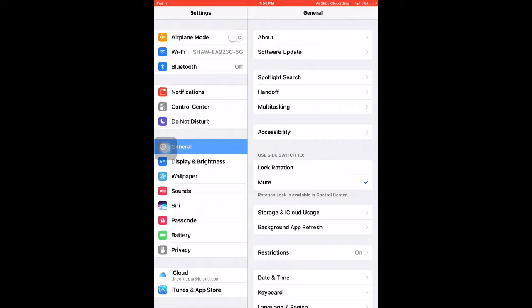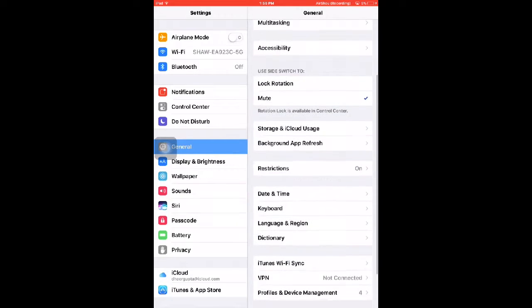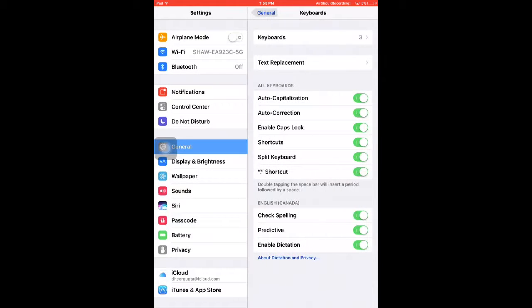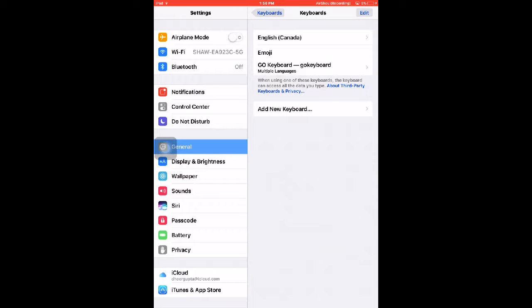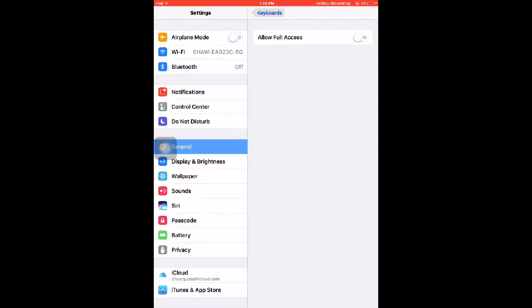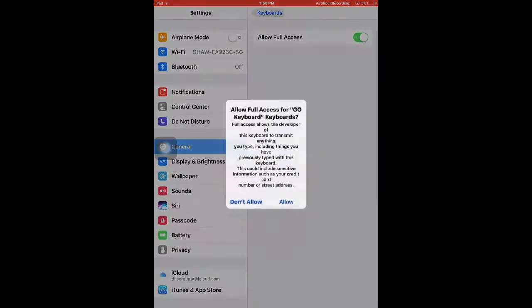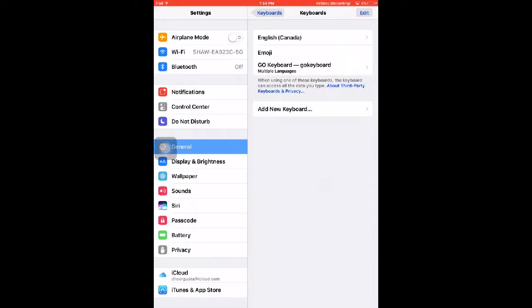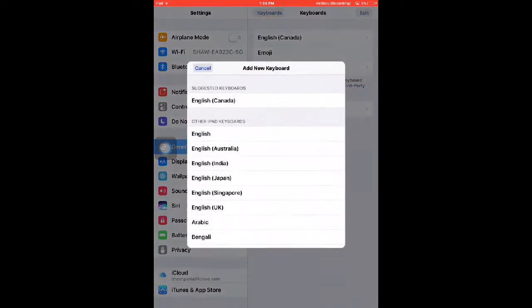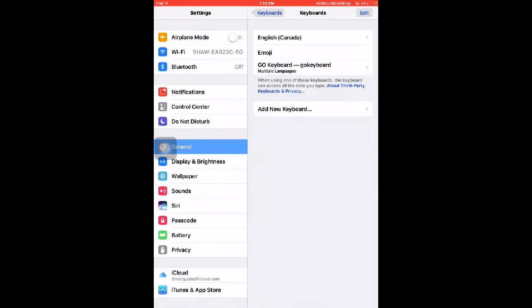Go on to General, then Keyboard, then Keyboards. You want to press Go Keyboard and press Allow Full Access. Then you press Add New Keyboard, and it will probably say Go Keyboard or something like that.